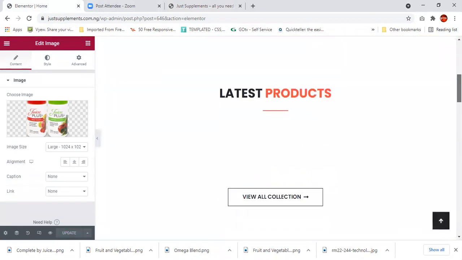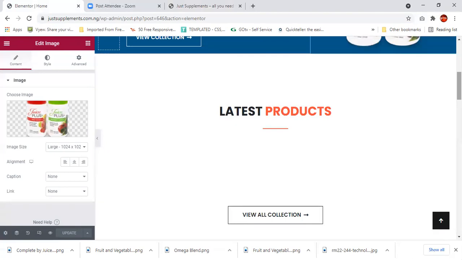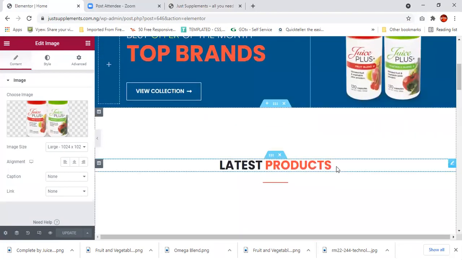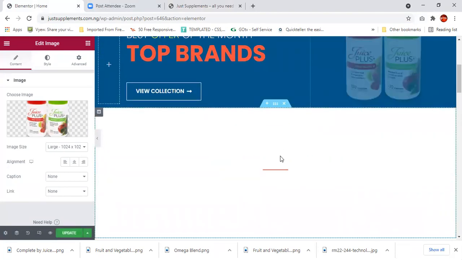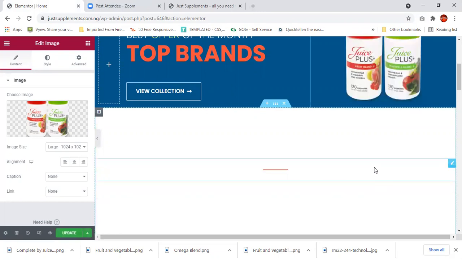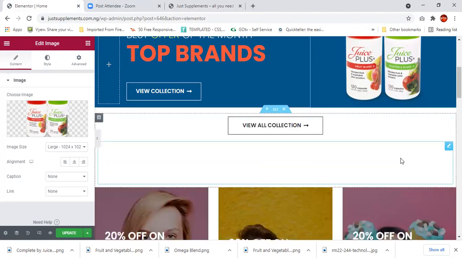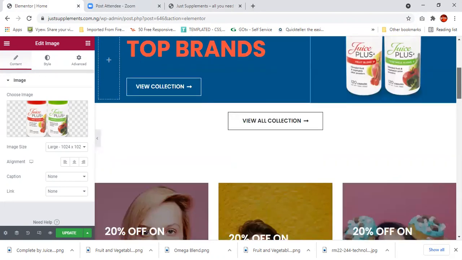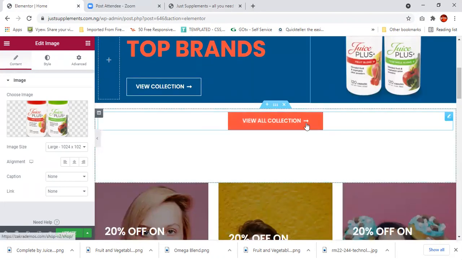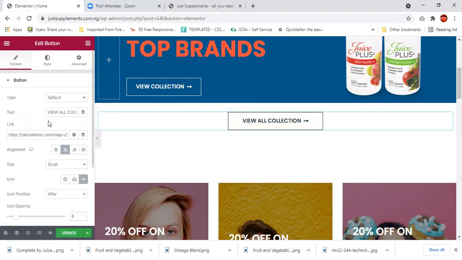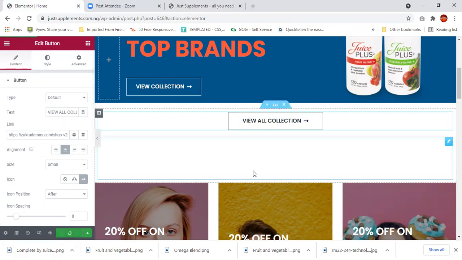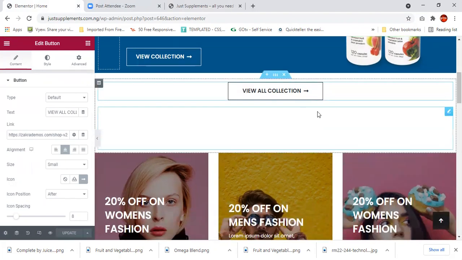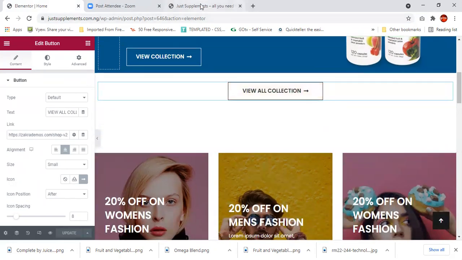So see, I'm populating the whole thing now. What else do I have here? I don't need this. Instead of having view collection, I could just have view products. View all collections, it's still okay. It's all about diction, so they can leave it. But in this case now, I will just come over here.